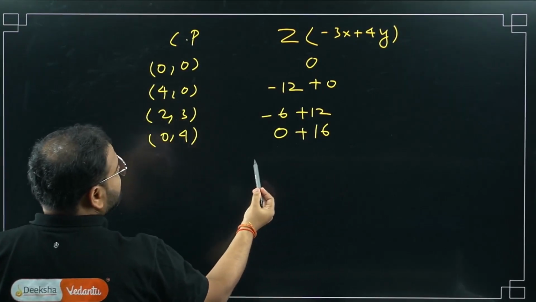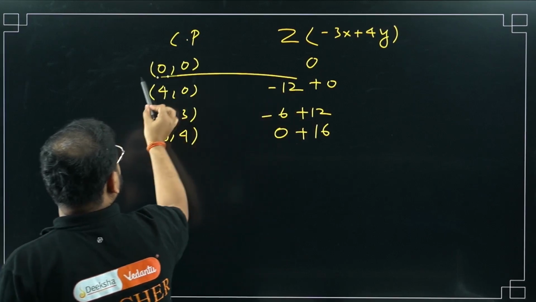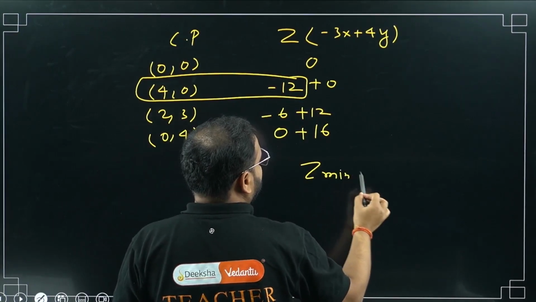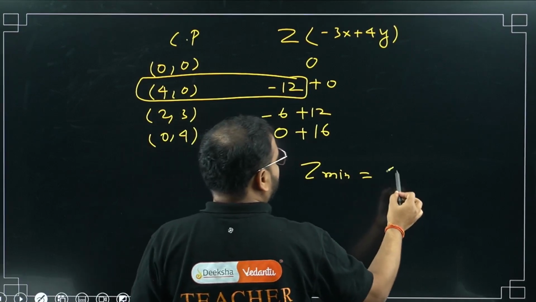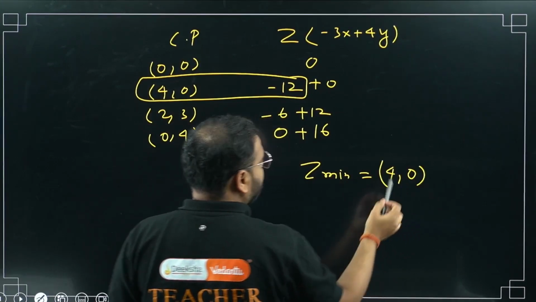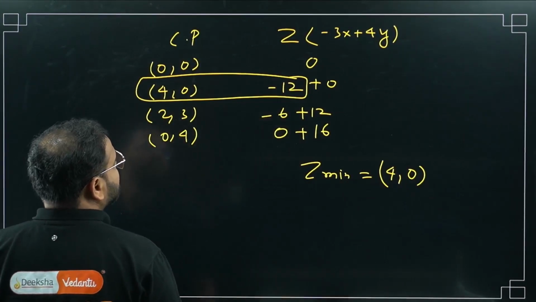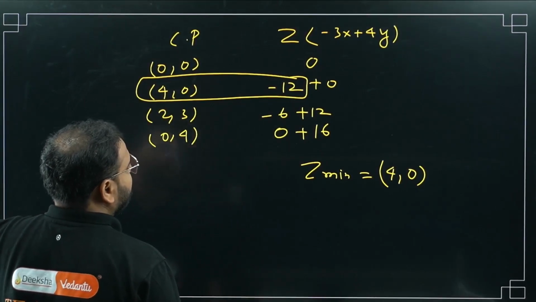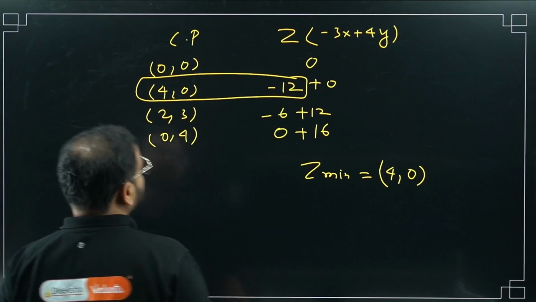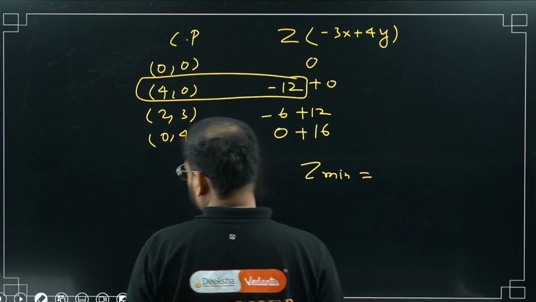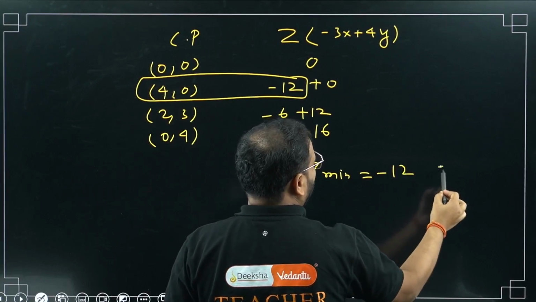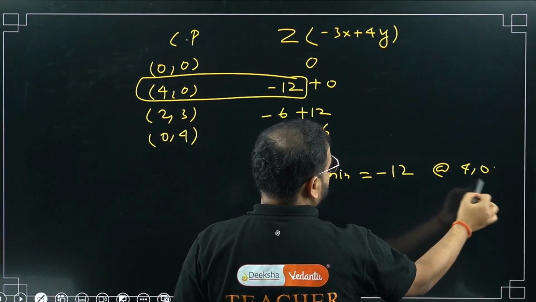So your minimum value is coming simply to be this. Z minimum is not 4, 0, it is minus 12, at the point (4, 0).